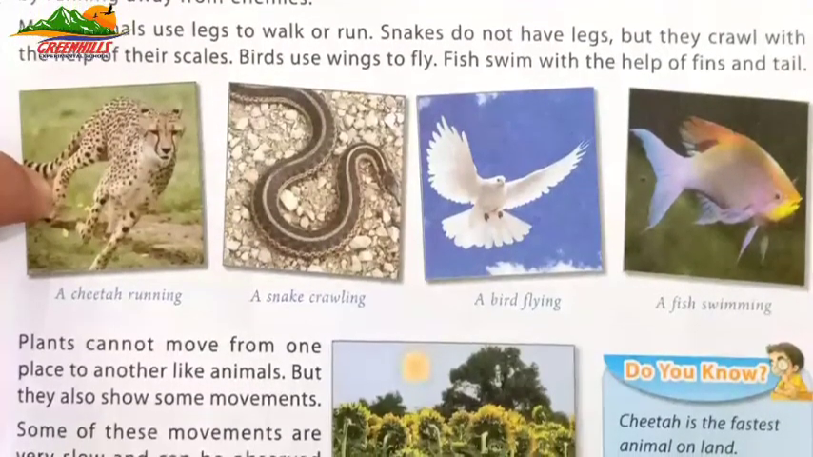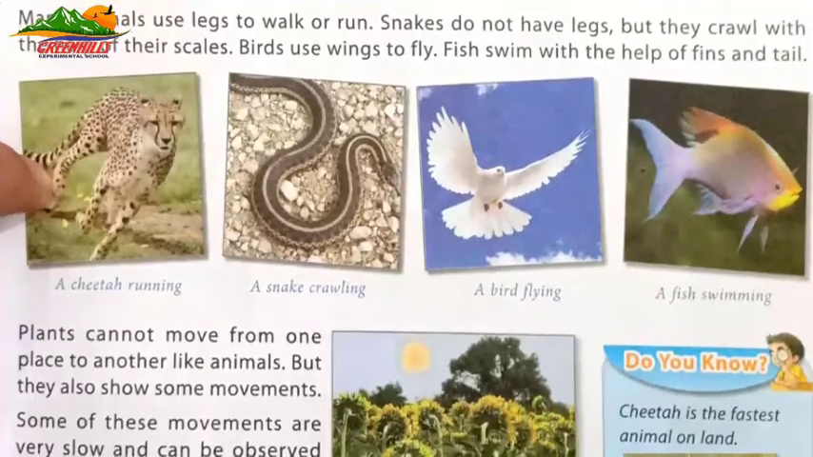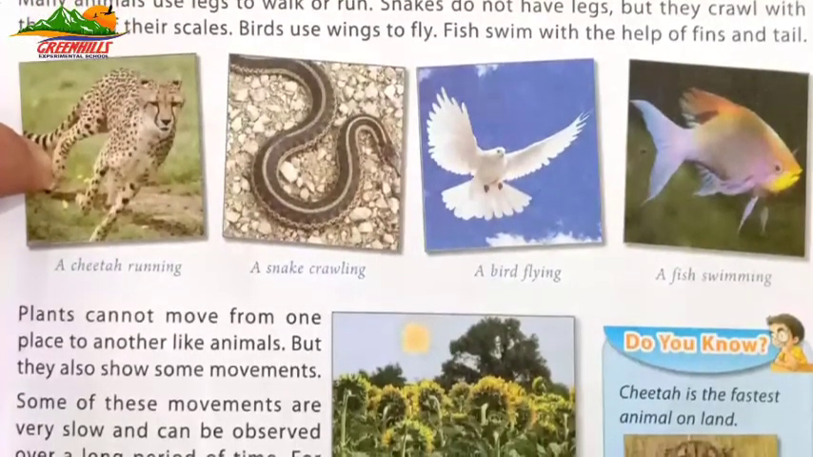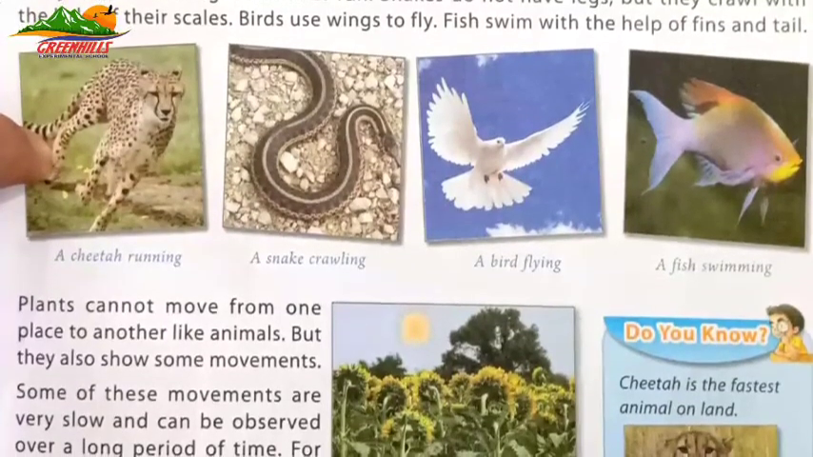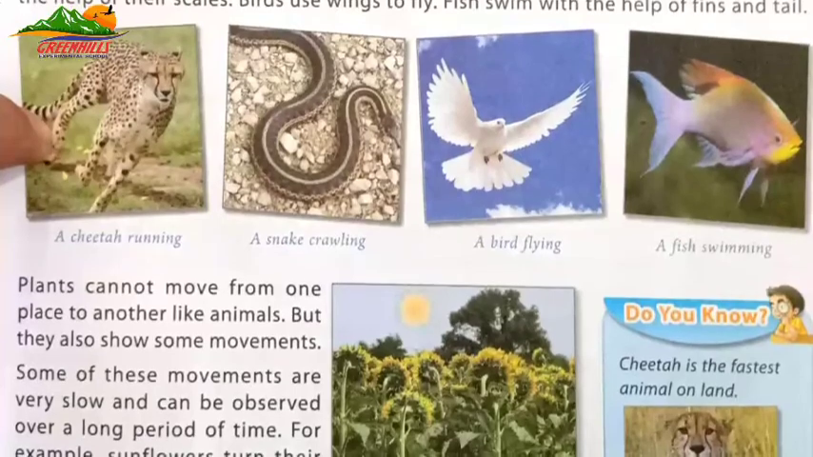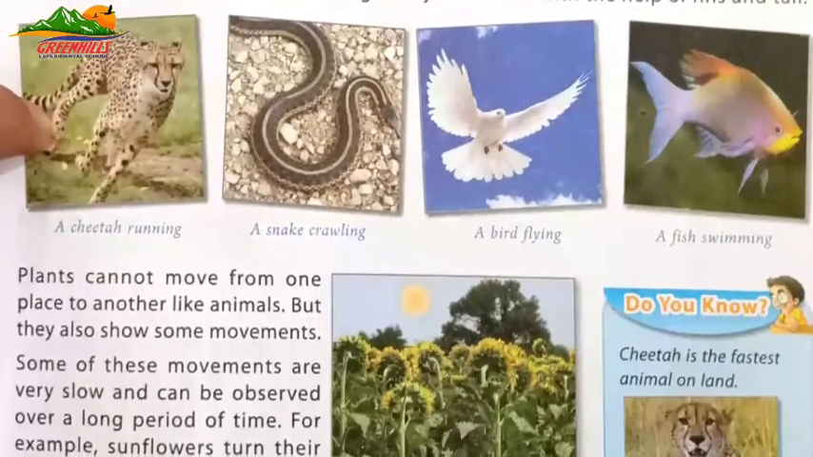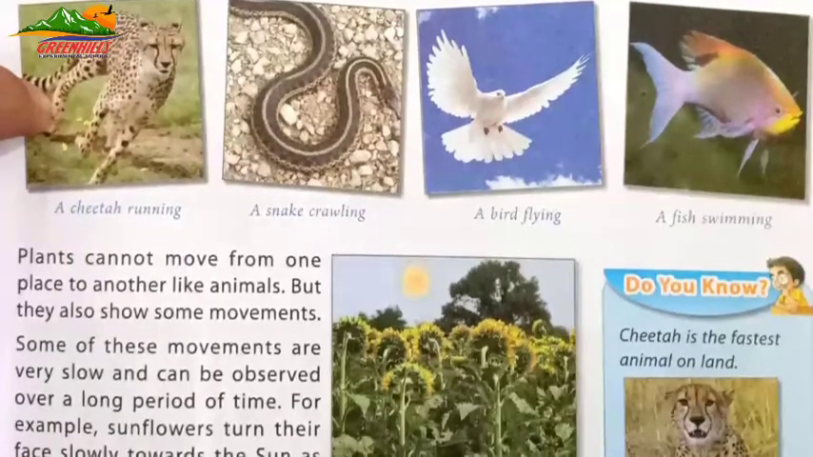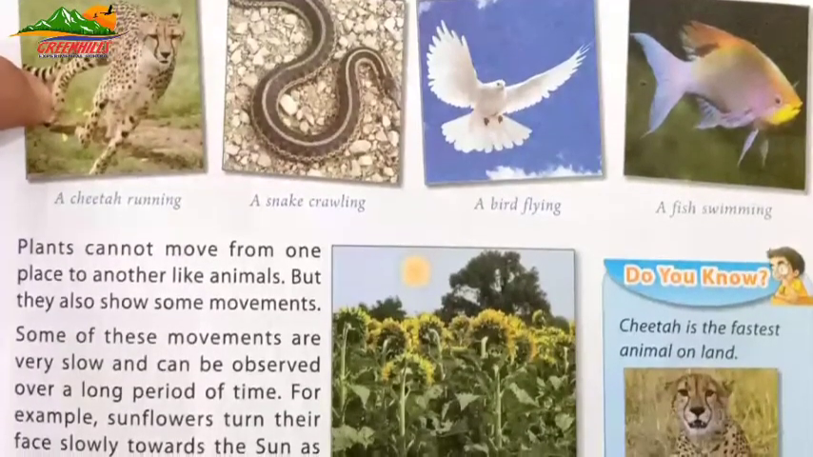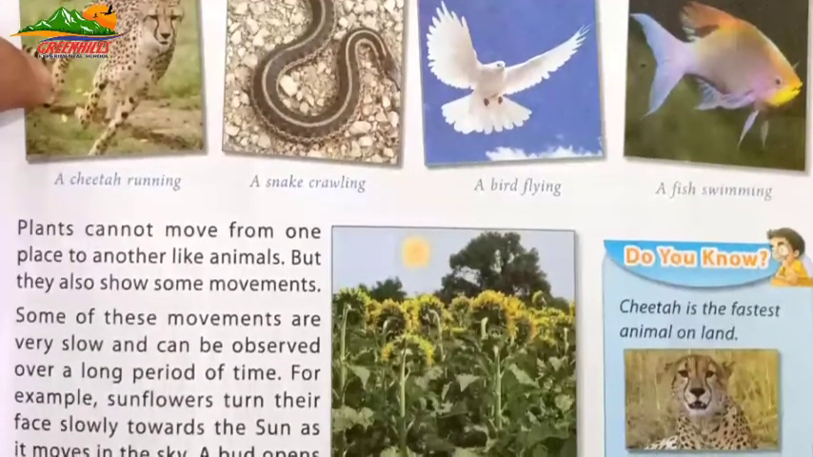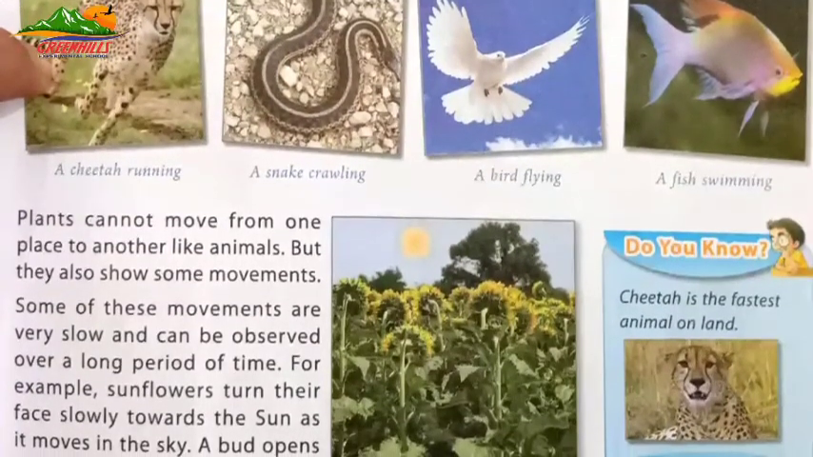As you can see in the pictures given here, a cheetah is running, a snake is crawling, a bird is flying, a fish is swimming. Plants cannot move from one place to another like animals, but they also show some movements.